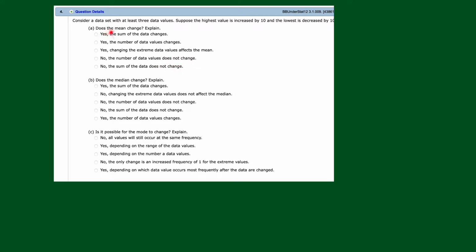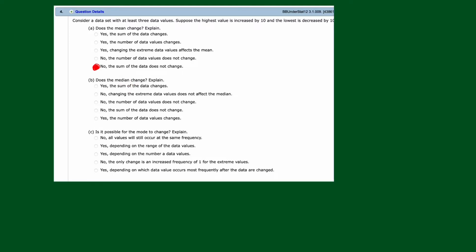The question is this: does the mean change? No, the number of data values does not change. It doesn't make sense. No, the sum of the data values does not change. So what do you think here? If you have a set of data and you increase the biggest one by 10, take the smallest one, decrease it by 10, does it seem like the sum is not going to change? I think that's what we've got going here. I'm going to say no, because you decrease by 10, you increase by 10, so you're offsetting that increase or decrease.